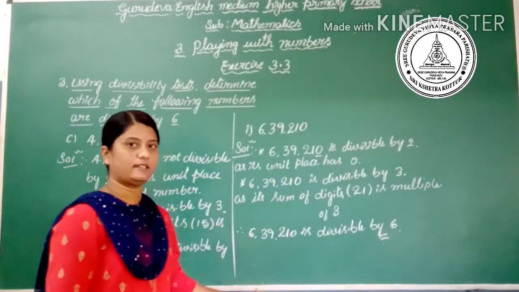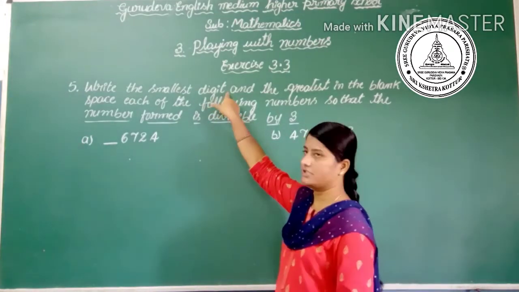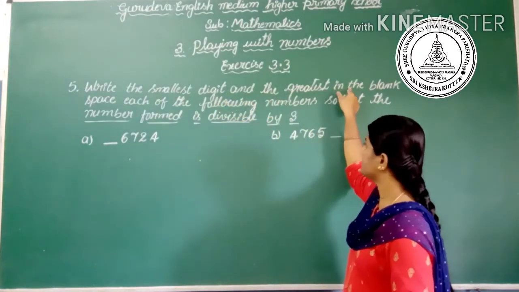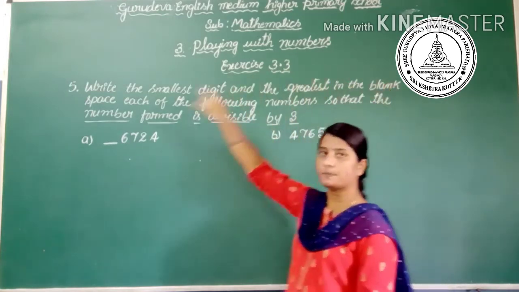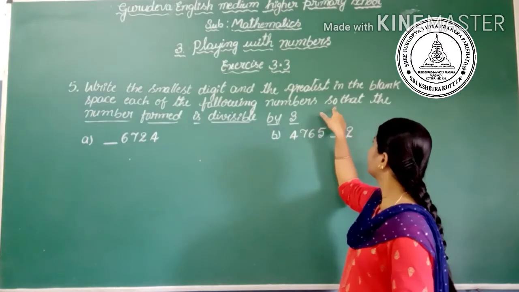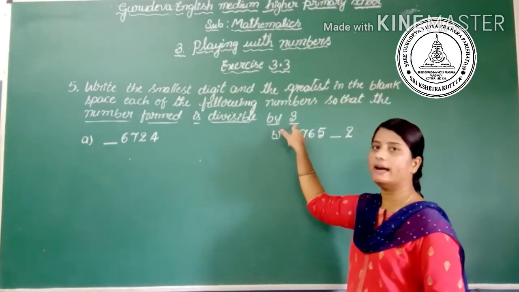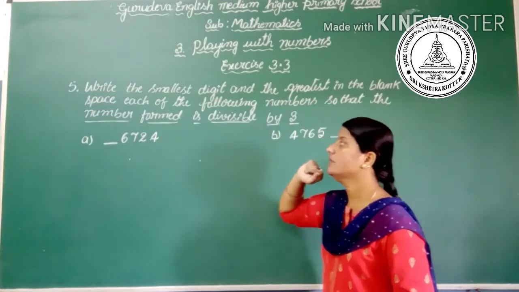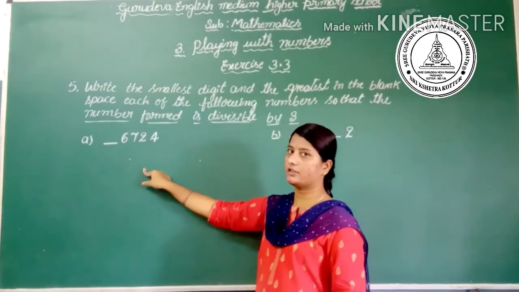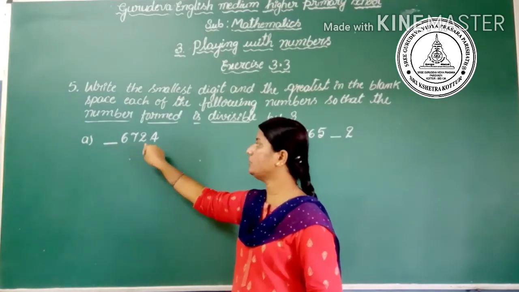Okay, is it clear? Then the fifth question is: write the smallest digit and the greatest digit in the blank space of each of the following numbers, so that the number formed is divisible by 3. Here the first question is the space followed by 6, 7, 2, 4.